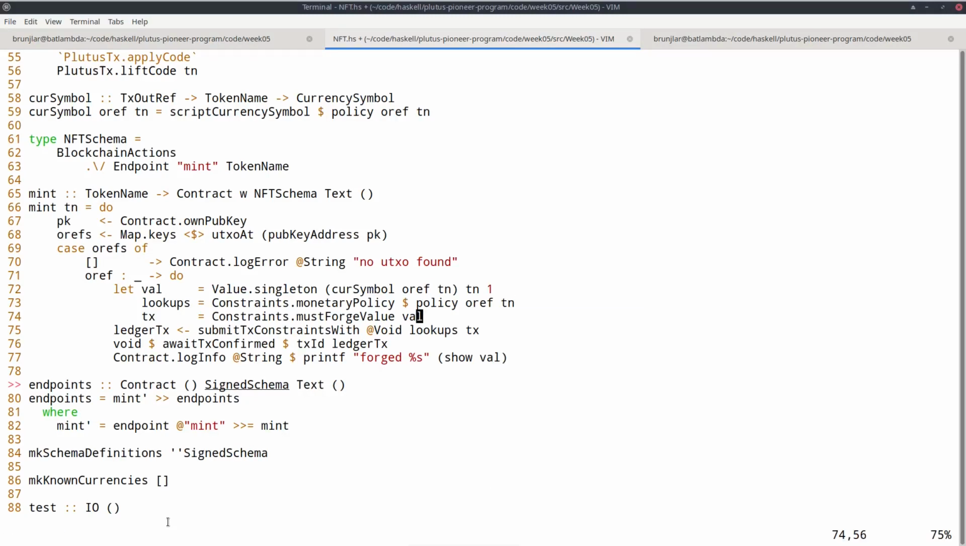Okay, and this is good, but now I need an additional constraint because I now need to consume this UTXO, because otherwise the transaction won't validate. So it's not enough that I specify that this transaction must forge that value. It must consume the UTXO I've found. That's exactly the point, how the whole mechanism works, that we insist on consuming this specific UTXO. And after we have done that, it's gone, so we can never do the same again. So we must add a second constraint that specifies that this specific UTXO given by oref is consumed.